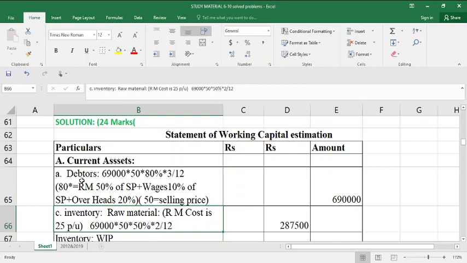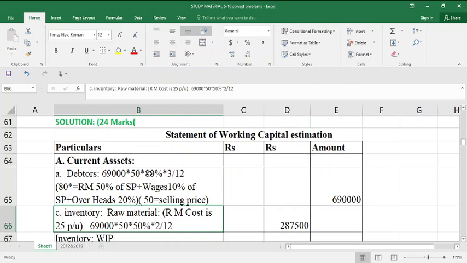So here I have written debtors first. Here the data is given in terms of units, like your first problem in the working capital estimation. Units wise data is given, so the calculation is also done unit wise. So debtors is equal to 69,000 units of production. See, I have shown very clearly as a working note, 69,000 units of production into 50, rupees 50 is the selling price. So 50 is nothing but the selling price per unit. We have to consider that.